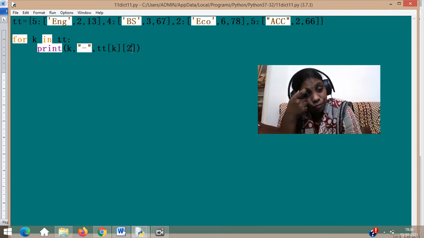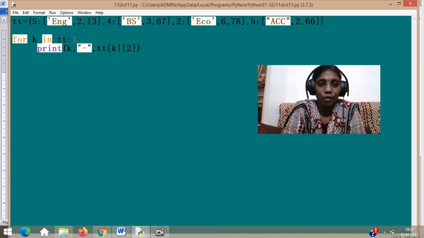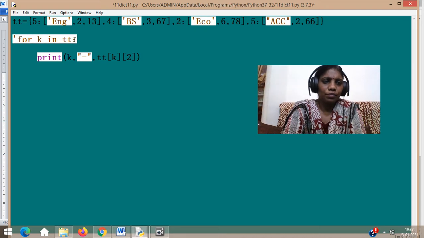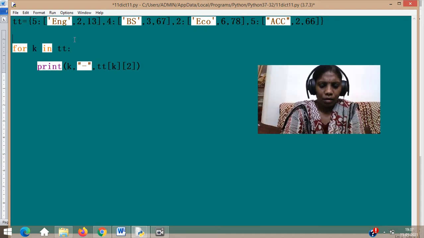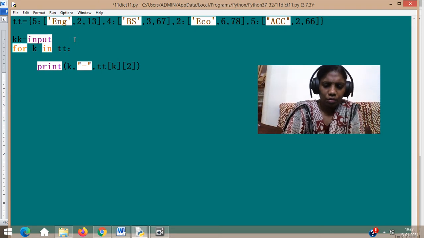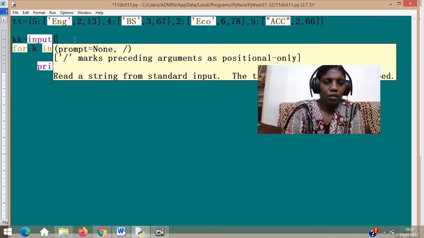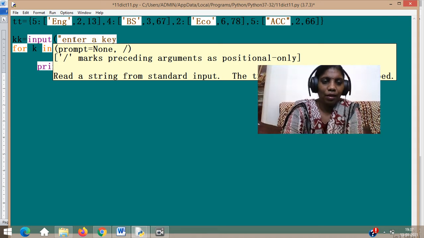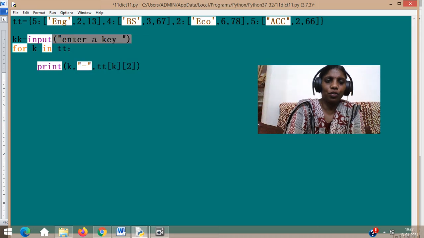If I want to check whether such a key is present or not, what will I do? After this, print only that key. First you can ask the user to enter a key value. For example, KK equal to input, enter a key value or key item name, whatever you want.